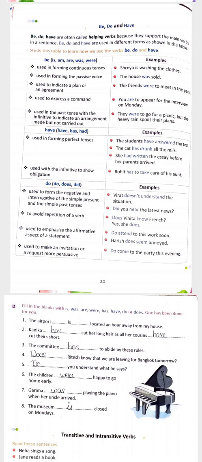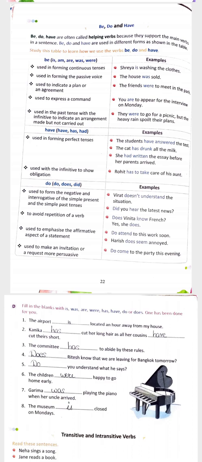So you can see here that first of all we have be, in which we can also say that this is used for is, am, are and was, were. So how can we make examples? First of all, to form the continuous tense we use is, am, are, right? Examples are also here. Shreya is washing the clothes. The next is used in forming the passive voice. How? The house was sold. So students, these all are the examples. Same as it, we are using is, am, are and was, were. So this is used for be. And examples you can also see here.